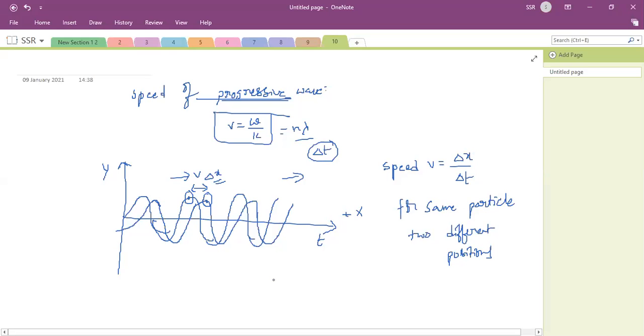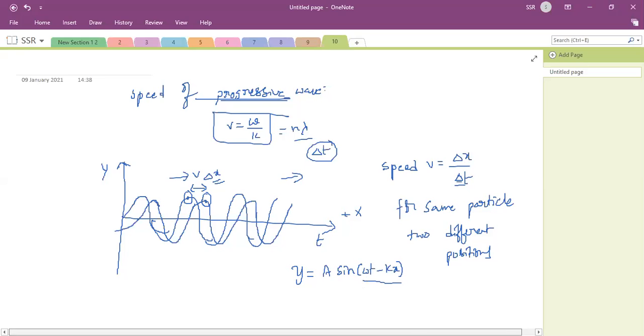Normally the wave equation you can write as y is equal to a sine (omega t minus kx). In this delta t interval of time, this phase value, omega t minus kx, will be constant for a given particle.